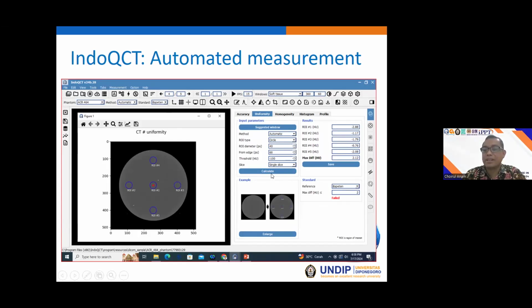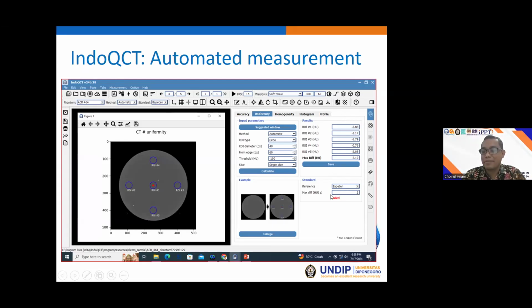And if you click this button, you will have an image like this, and the 5 ROIs will be automatically located by the QCT, and you will have this result, and this is the standard.